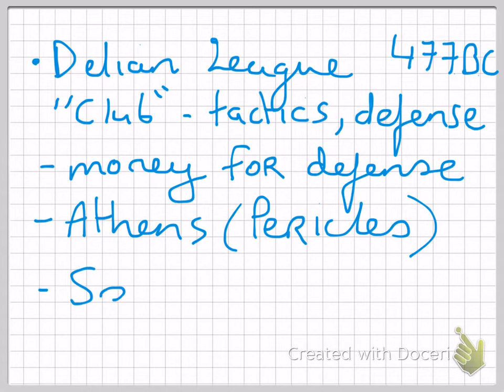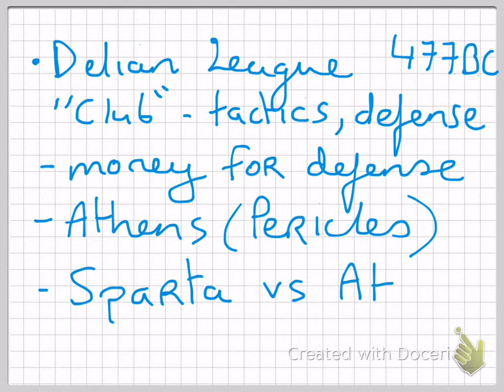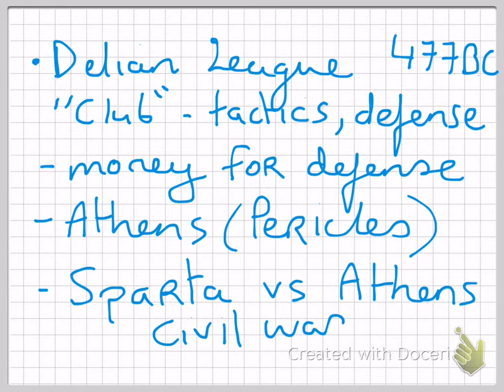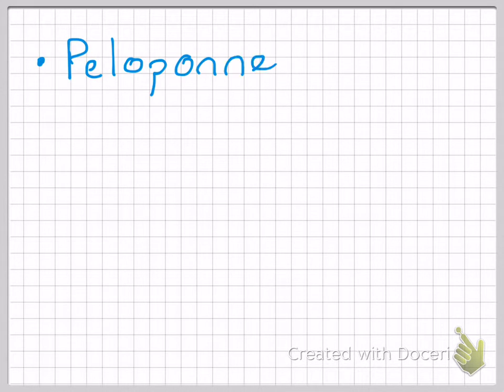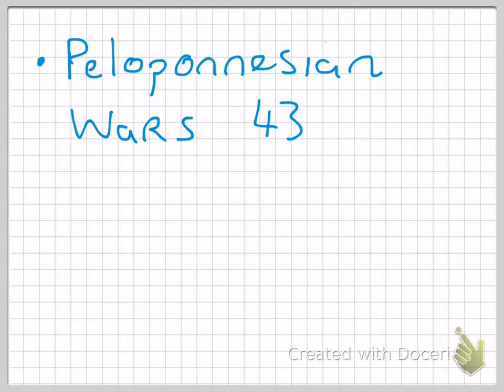So Sparta especially is annoyed by this, okay, Athens' main competitor, and so they start a war with Athens. And the other city-states take sides, okay, some side with Sparta and some side with Athens, and a civil war takes place. This civil war, actually civil wars, are called the Peloponnesian Wars because they take place on the peninsula of Greece, which is the Peloponnese. And they're between 431 BC and 404 BC. Finally, Sparta win.